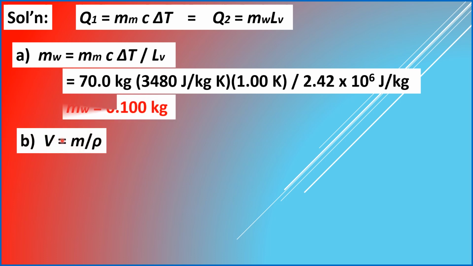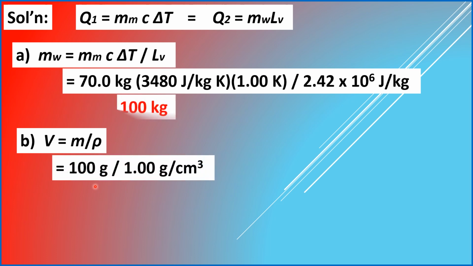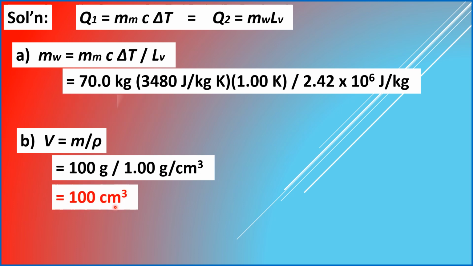And moving on to question letter B, what is the volume of this mass of water? So we just use the formula for finding the volume, which is mass divided by the density. All right? So the mass is 100 grams divided by the density of water, which is 1.00 gram per centimeter cube. All right? We will get the volume of the water that you need to drink for replenishment, equal to 100 centimeter cube.